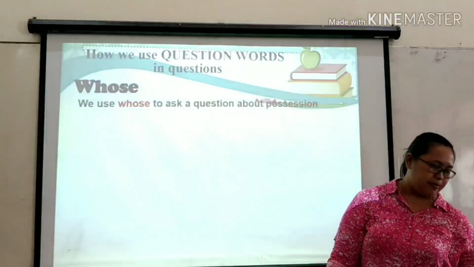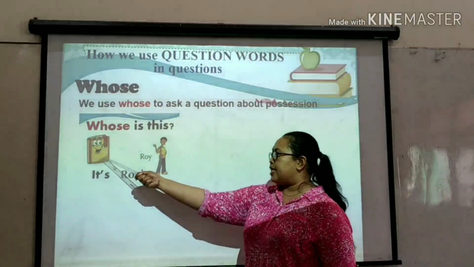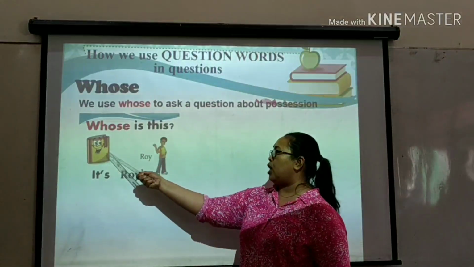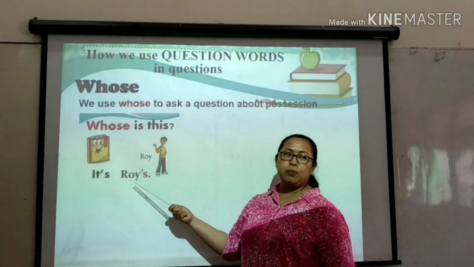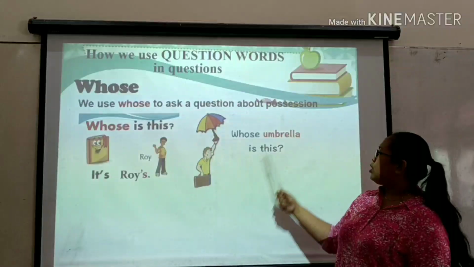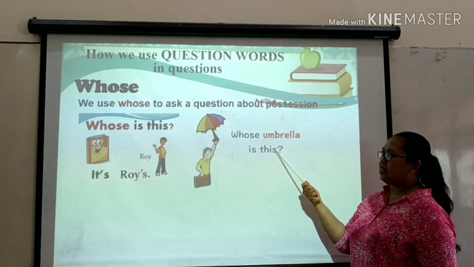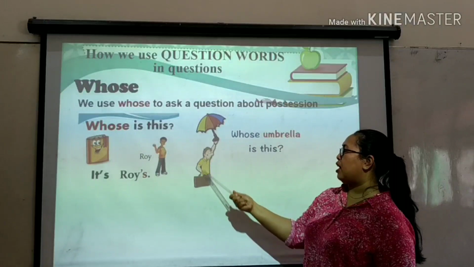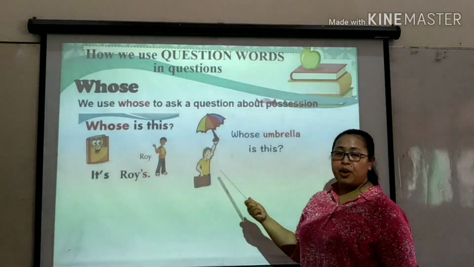Now let's see. Whose is this? It means whose book is this? It's Roy's. It means the book belongs to Roy. Okay? Next. Whose umbrella is this? Look. He's looking for someone who owns the umbrella. He found an umbrella and he said, whose umbrella is this?